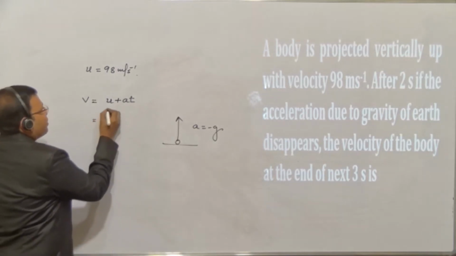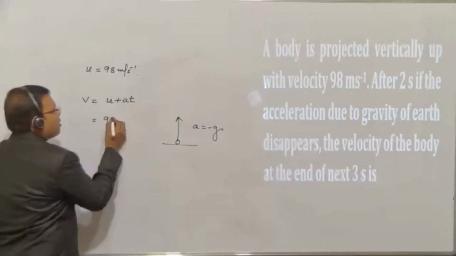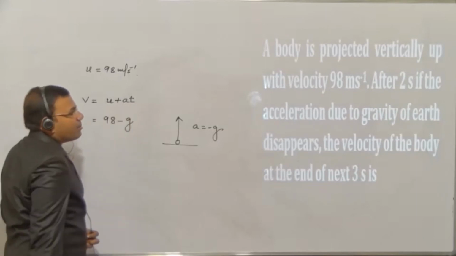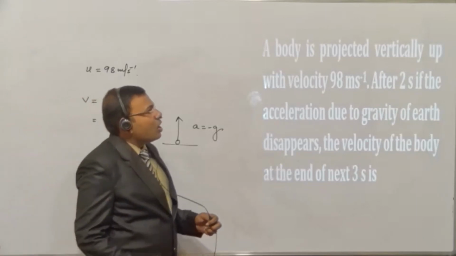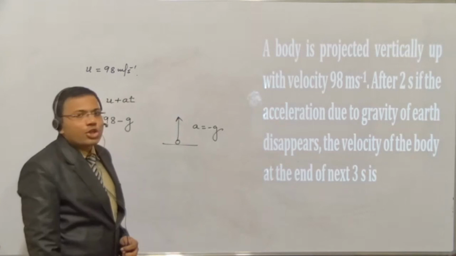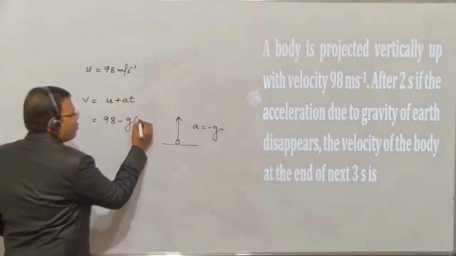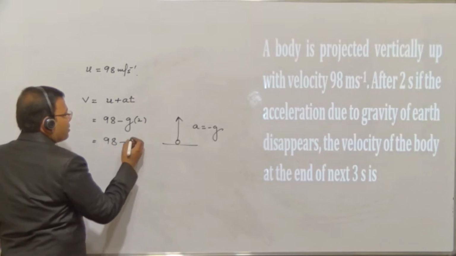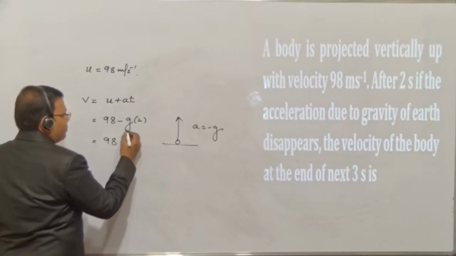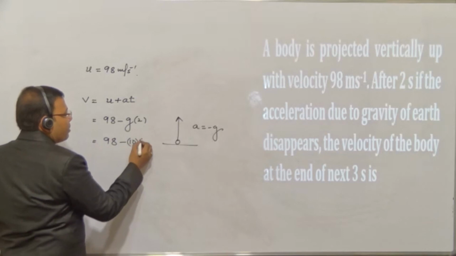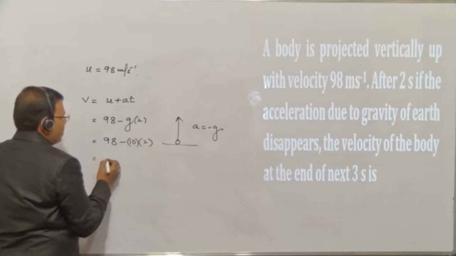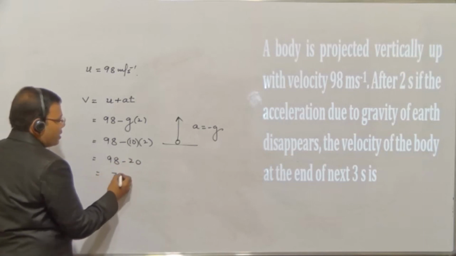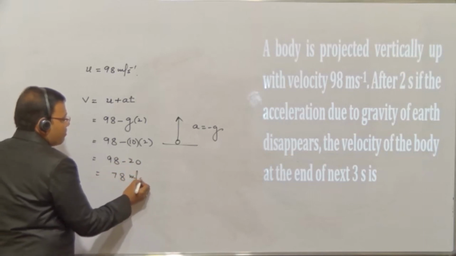Substitute करिए. This is how much students? 98 minus A is what? Minus g. And time is how much? कितना टाइम के बाद हमारे को डिसअपियर हो रहा है बेटा यहाँ पे? After 2 seconds, the acceleration due to gravity disappears. That means here I have to take it as 2. So this is how much? 98 minus, this I'll take g as 10 for calculation purpose. This is 2. So this is 98 minus 20. So it is how much? 78. 78 meters per second.